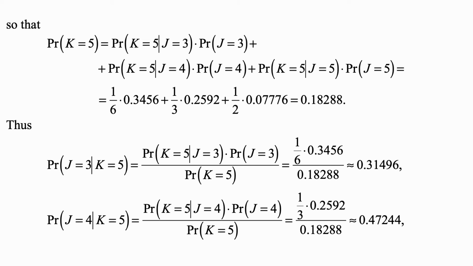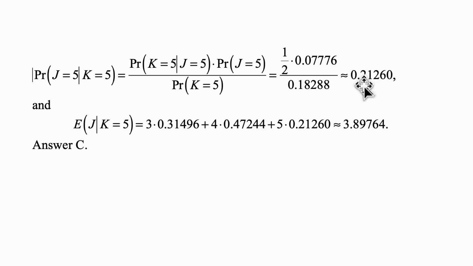Also, the probability that J is 3 given that K is 5 is the probability that K is 5 given that J is 3 times the probability that J is 3 over the probability that K is 5. We just calculated the probability that K is 5, so we use it here. So this becomes 1/6 times 0.3456 over 0.18288, and that's 0.31496. The probability that J is 4 given that K is 5 is the probability that K is 5 given that J is 4 times the probability that J is 4 over the probability that K is 5. And that's 1/3 times 0.2592 over 0.18288, and that's